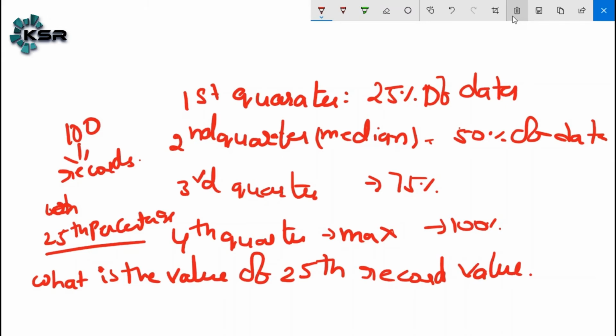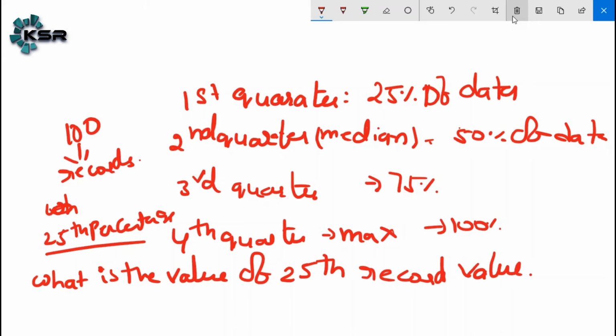Have we discussed the median? When we discussed the median manually, we found the middle point of the data. The middle point is nothing but 50% of the data. Let's say I have 100 records. What is the median value? The average of the 50th and 51st values is the median.